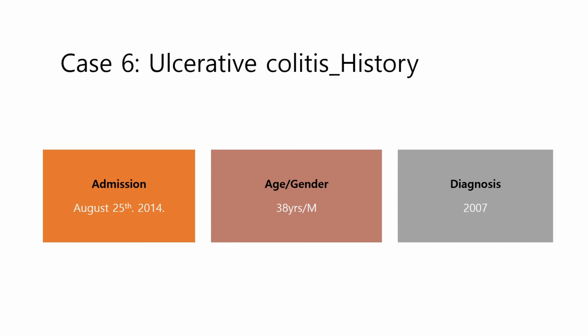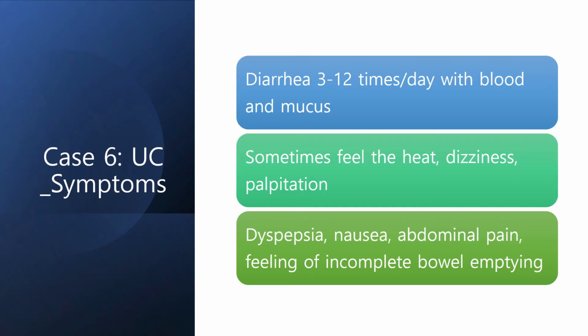Now, let's move on to the next case. The patient came to my clinic on August 25th in 2014. He was a 38 years old male and he was diagnosed with ulcerative colitis in 2007. Let's see his symptoms.